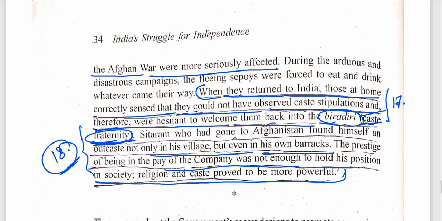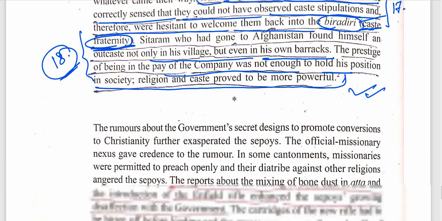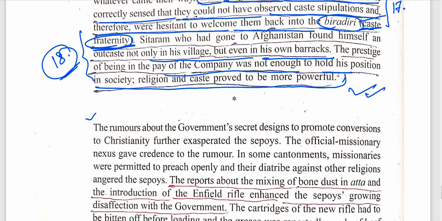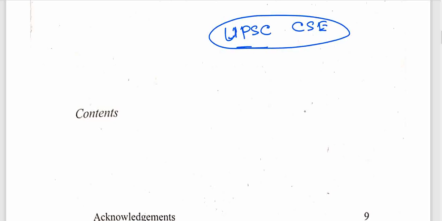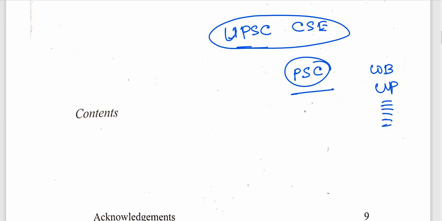For today, up to this point, I will definitely try to make another video from here. I am making notes not only targeting UPSC CSE, but targeting other civil services as well, such as the PSCs of West Bengal, UP, and other states of India.